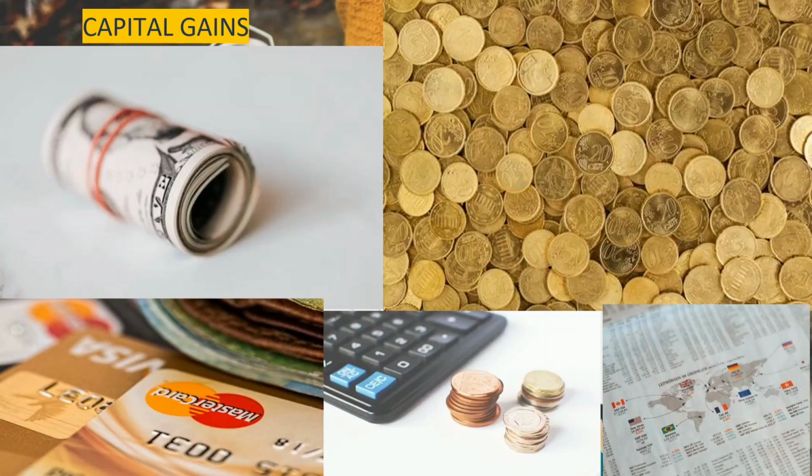We'll start off with the full value of consideration, whatever we have received, then we'll deduct cost of acquisition from it, then we'll deduct cost of improvement from it, and whatever resultant value we get will be our capital gain value. Now if the asset is short term, then we'll just deduct the cost of acquisition and cost of improvement, but if the asset is not short term in nature, or the asset was not purchased